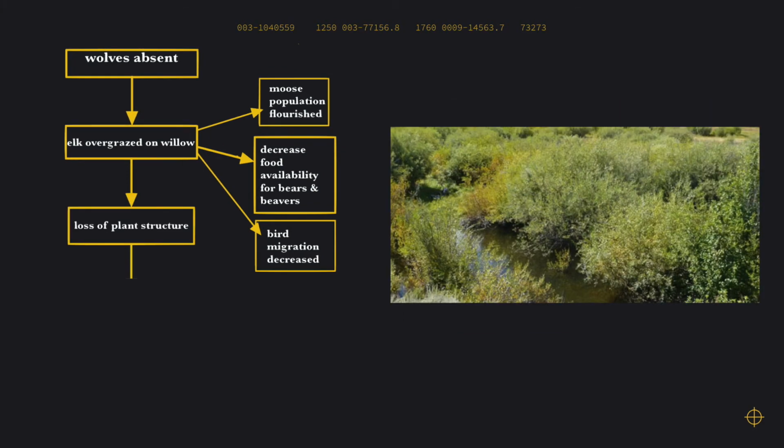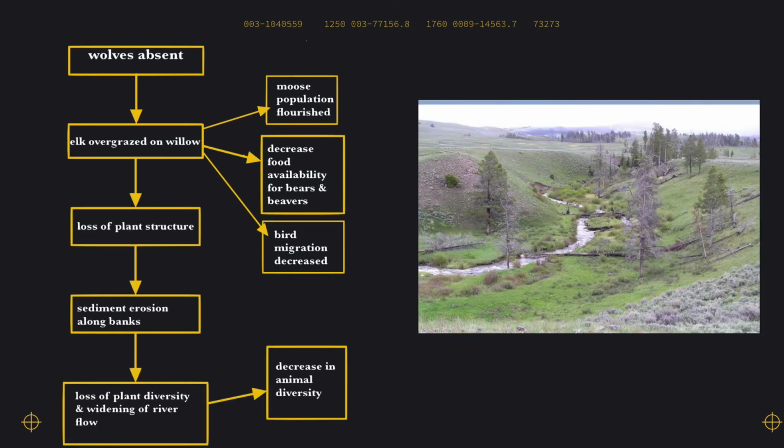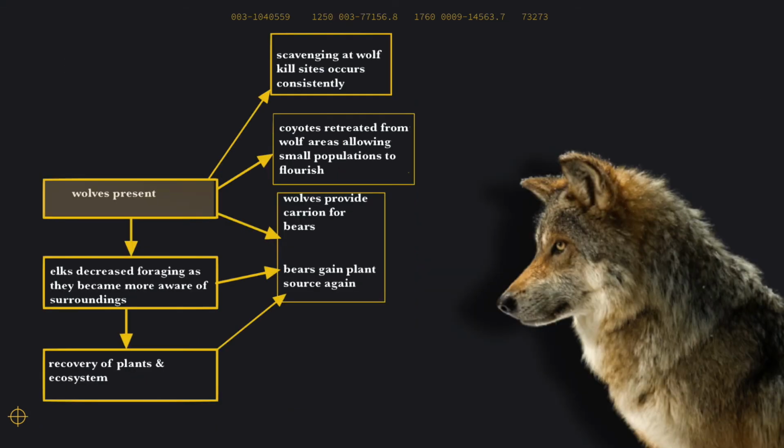More directly, it caused a loss of plant and root structure along the river. This decreased overall plant diversity and changed the flow of the river. When the wolves were returned, the elks gained a major predator, thus alleviating foraging pressure on the plants and consequently permitting the overall ecosystem to recover.